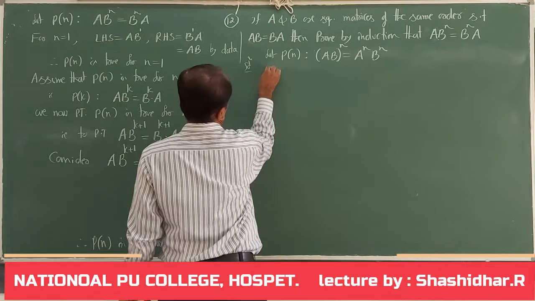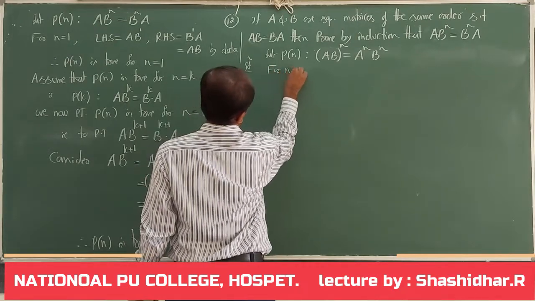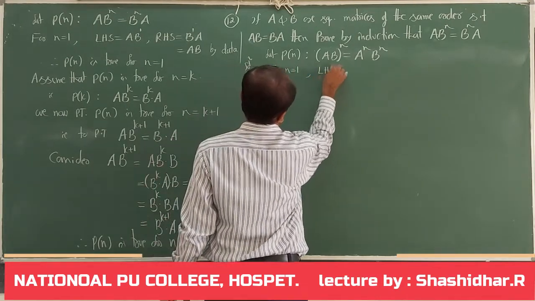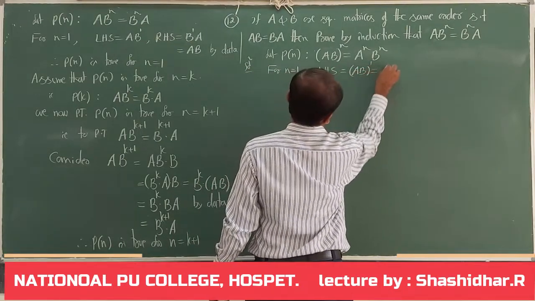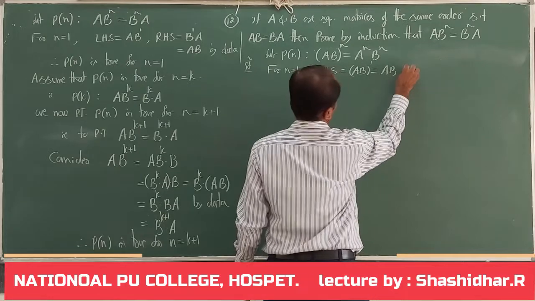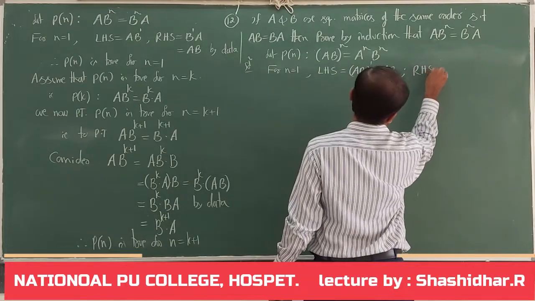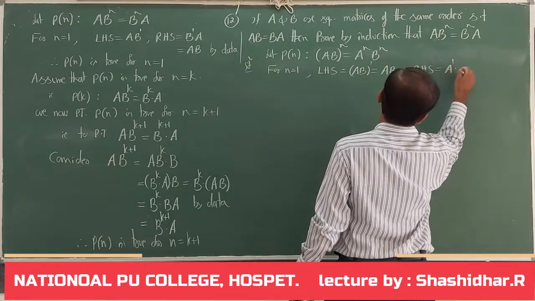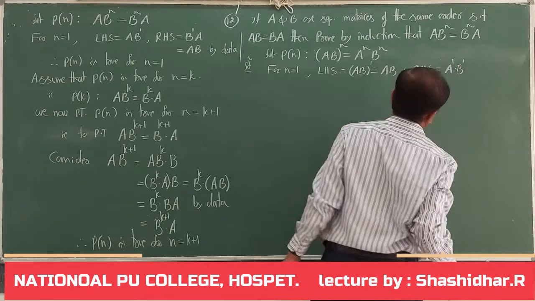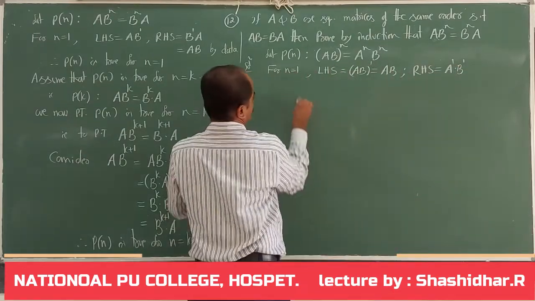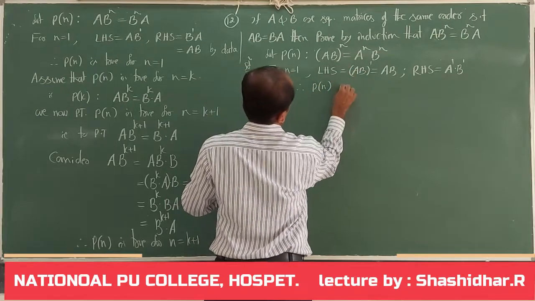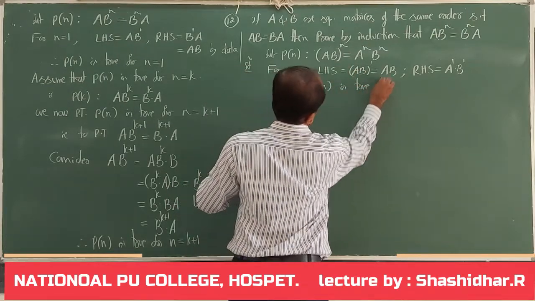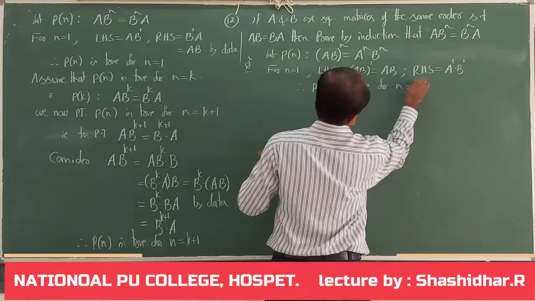For n equal to 1, LHS: ab whole to the power of 1 is equal to ab. RHS: a to the power of 1 into b to the power of 1. LHS equals RHS. Therefore, Pn is true for n equal to 1.